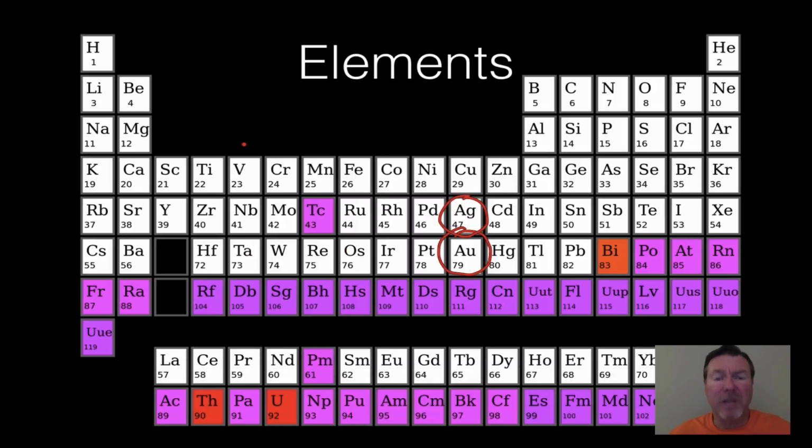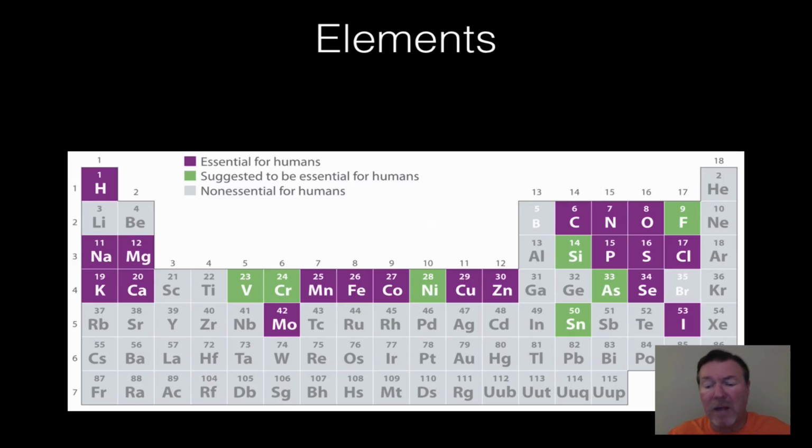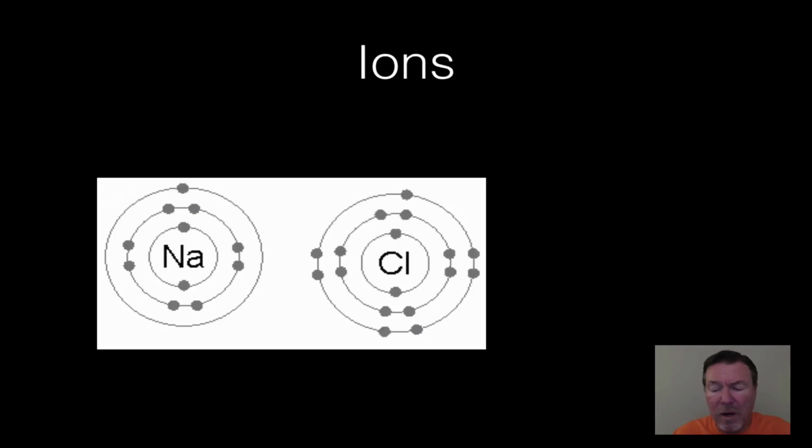And the periodic chart, again, it's a chemistry thing. You learn a lot about it in chemistry, but we do kind of refer to it in biology. For instance, this periodic chart actually highlights the elements that are essential for humans. Like we know hydrogen is needed, we need carbon, we need nitrogen, we need oxygen. All the biological molecules that we're going to talk about in this unit, we talk about those: hydrogen, carbon, nitrogen, and oxygen.